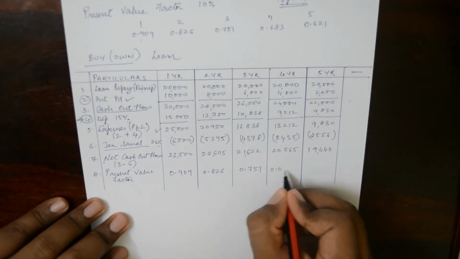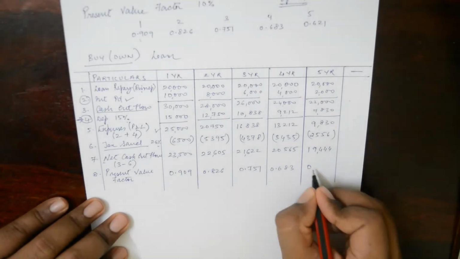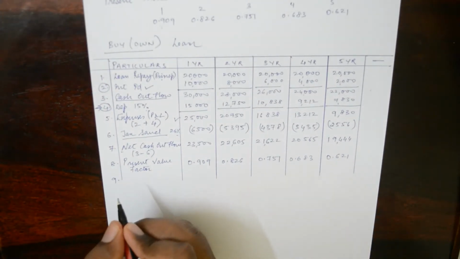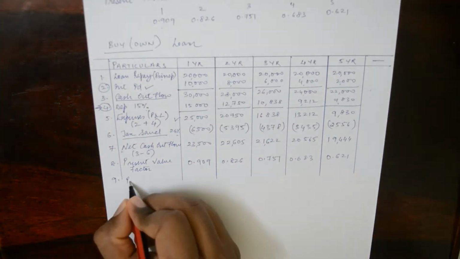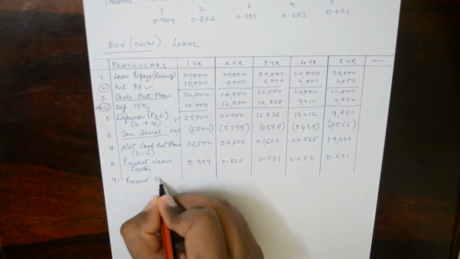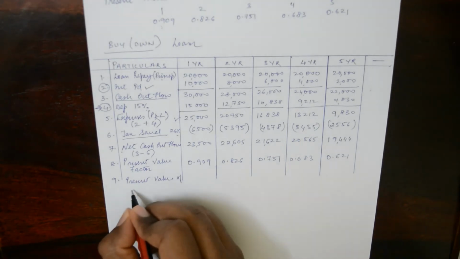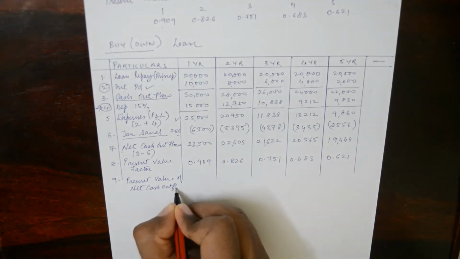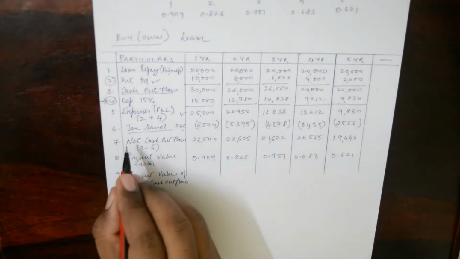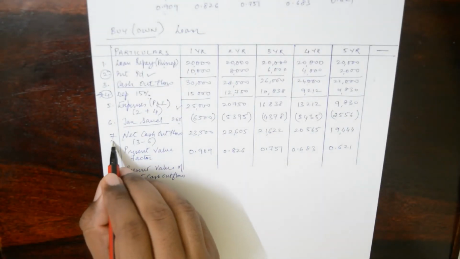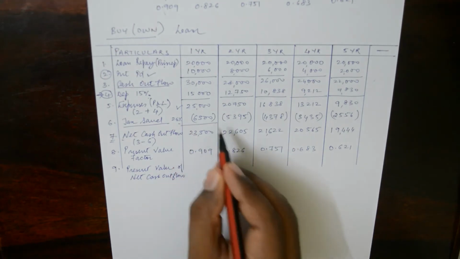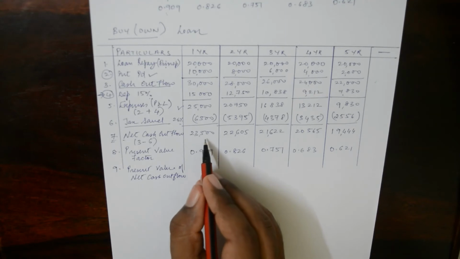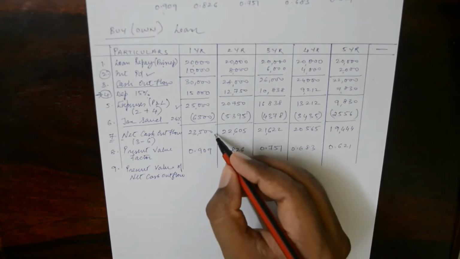Fourth year it is 0.683, and fifth year it is 0.621. Now comes the last part. Last part is present value of net cash outflow. So what is the net cash outflow? Net cash outflow is here 7, that is 23,500. So 23,500 into